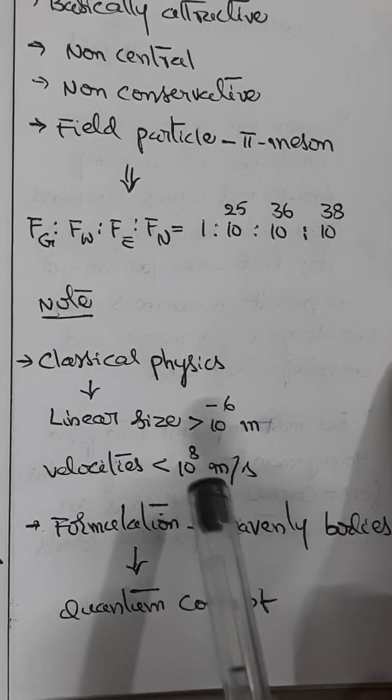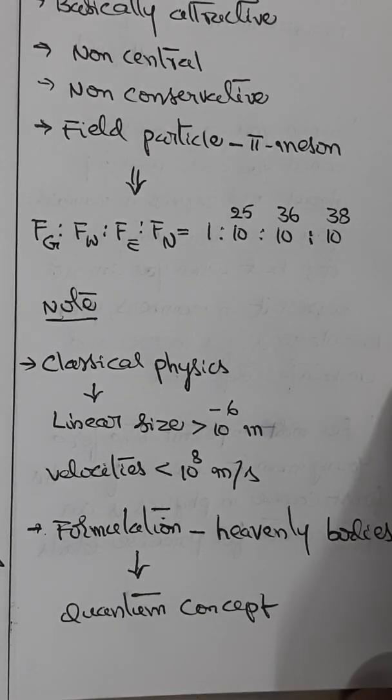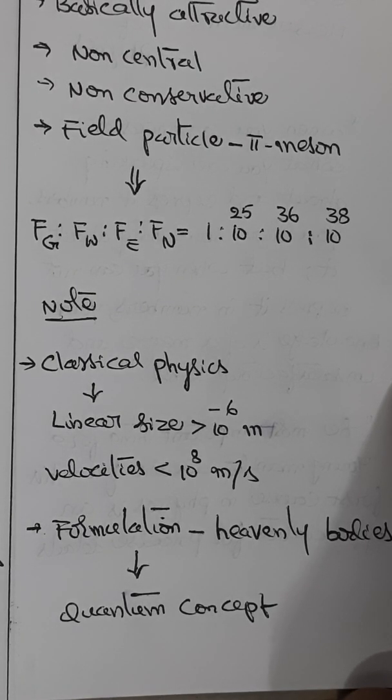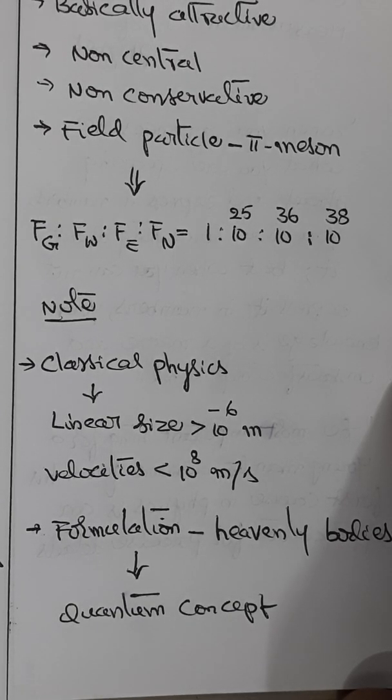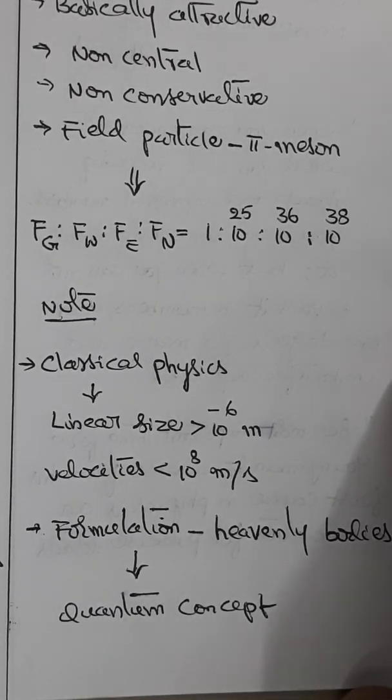The formulation of classical physics is quite accurate for heavenly bodies like Earth, the Moon, the Sun, etc. Moreover, it is equally good for the behavior of raindrops and grains of sand, that is from a bigger particle size to a smaller particle size. The difficulty arises only when we deal with subatomic particles. The behavior of such subatomic particles is governed by quantum physics or quantum concepts.